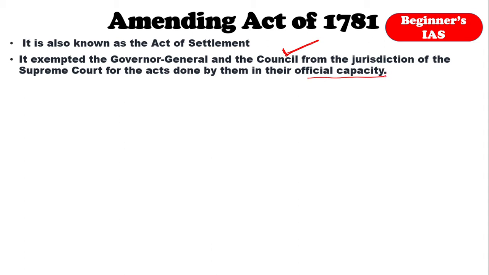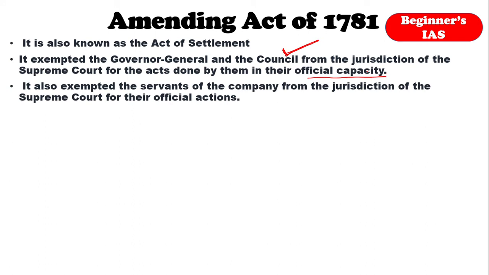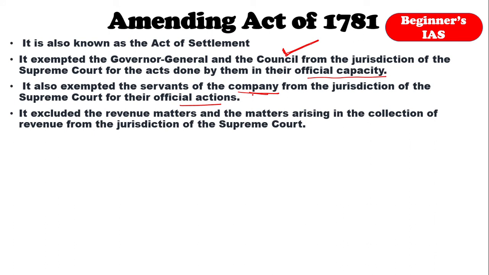The Supreme Court has no role with respect to the Governor General and his council. Also, it exempted the servants of the company from the jurisdiction of the Supreme Court for their official actions. If a servant of the company does a particular action in an official capacity, the Supreme Court cannot get involved in their official activities. And also note that it excluded revenue matters and matters arising in the collection of revenues from the jurisdiction of the Supreme Court.